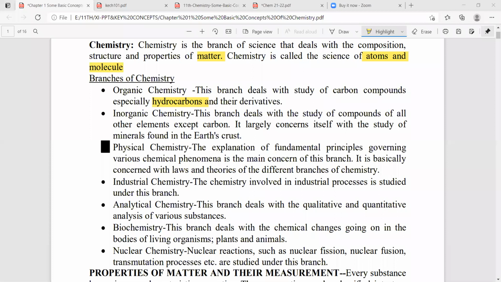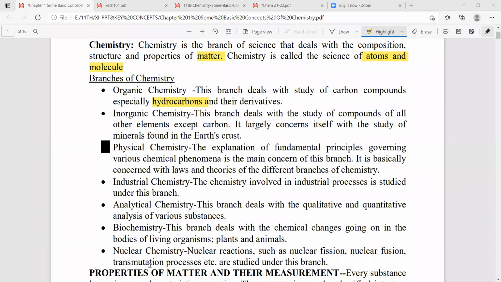Under 1 mark, we have 3 types of questions. Passage type, where they give a paragraph and then give the MCQs below. Those carry 8 marks, 2 passages, each passage 4 marks. The second one is MCQs, a total of 9 MCQs will be given. And 5 marks for assertion reasoning type questions.